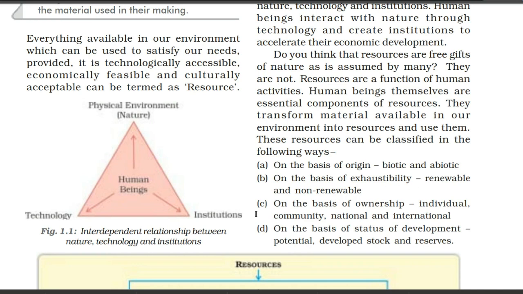Third, on the basis of ownership, we have 4 types: individual, community, national and international. Last, on the basis of status of development, we have potential, developed, stock and reserves. So in short it is given here, and in the next page we are going to read in detail about each of the terms, like on the basis of origin, what do you mean by biotic and abiotic.